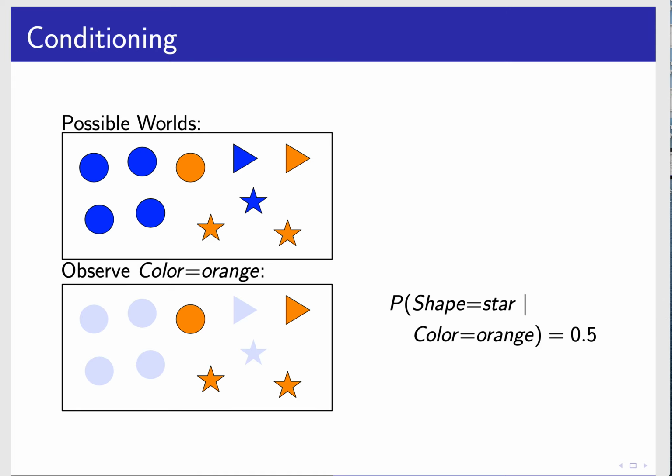So the probability that the shape is star, given the color is orange, is 2 out of the 4, which is 0.5. And the probability the shape is circle, given the color is orange, is 0.25, because 1 out of 4 is a circle. So that's all we're doing in conditioning.